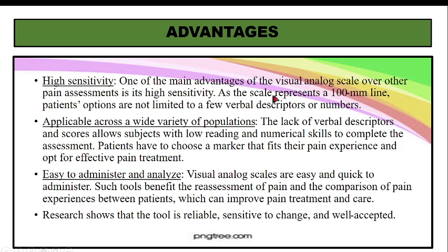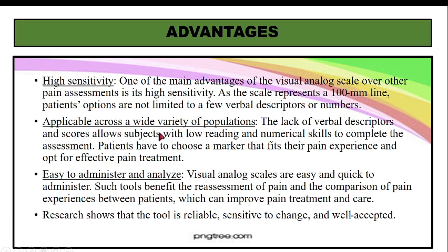Okay, so a scale represents a 100 millimeter line. The patient's options are not limited to few verbal descriptors or numbers. It's not just one or two small numbers. The patient has numbers from 0 to 100, so he can rate himself as any number between 0 to 100. So that is high sensitivity.